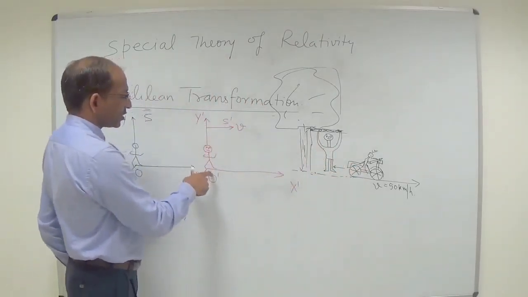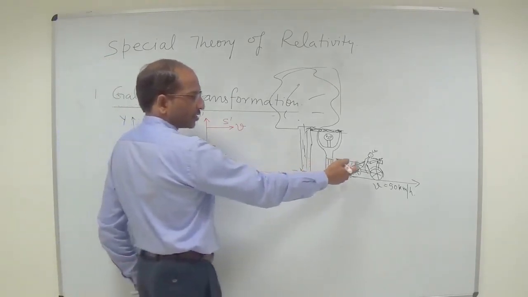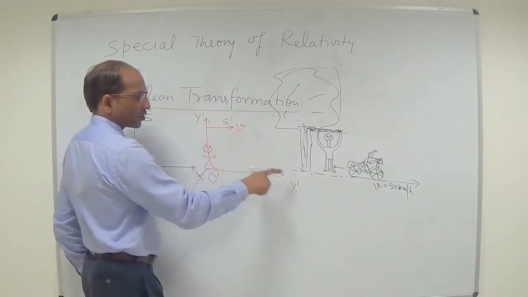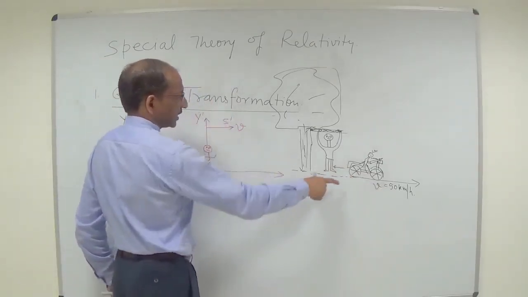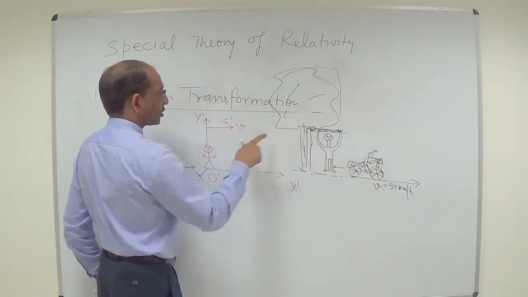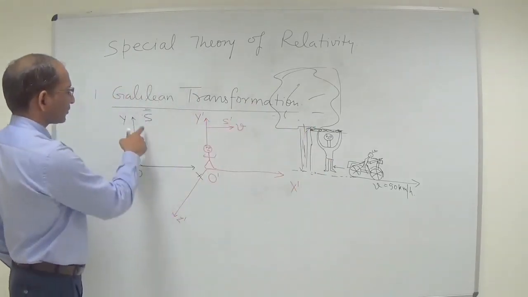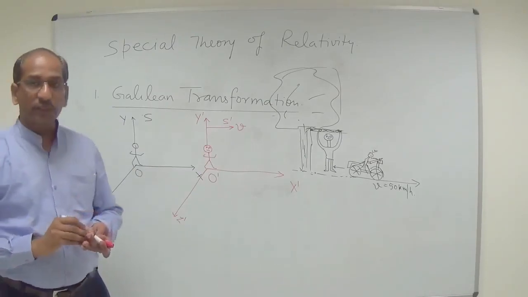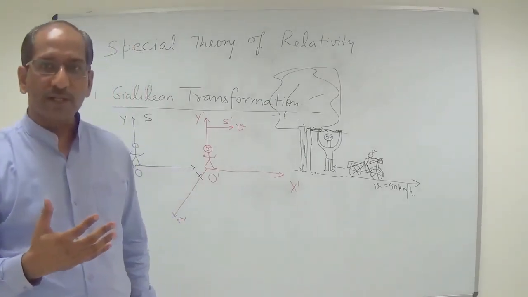So O prime is the observer, this man who is sitting on the bike, and V is the speed of the bike relative to this person or this tree, that is S. So this is the meaning of the frames of reference.